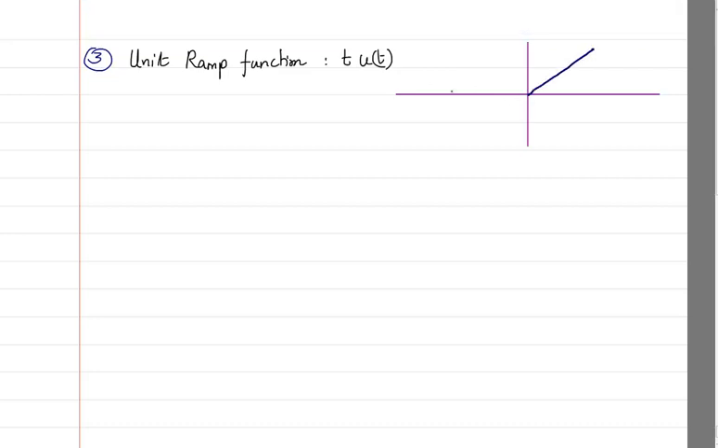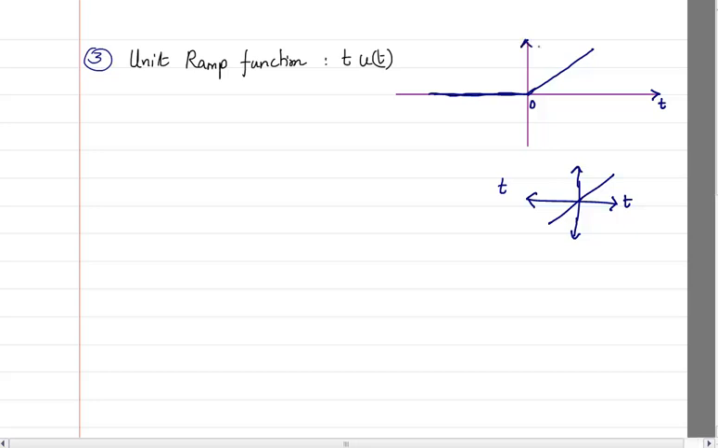Whereas before that it's all going to be 0. Suppose I write only t. That means I should draw the graph like this, where for positive t values I will have positive values, and for negative t values I will have negative values. But when I say unit ramp function, it is existing only from 0 to infinity.